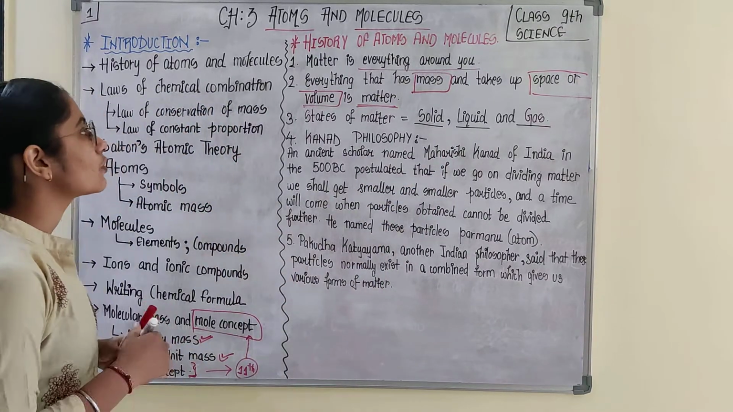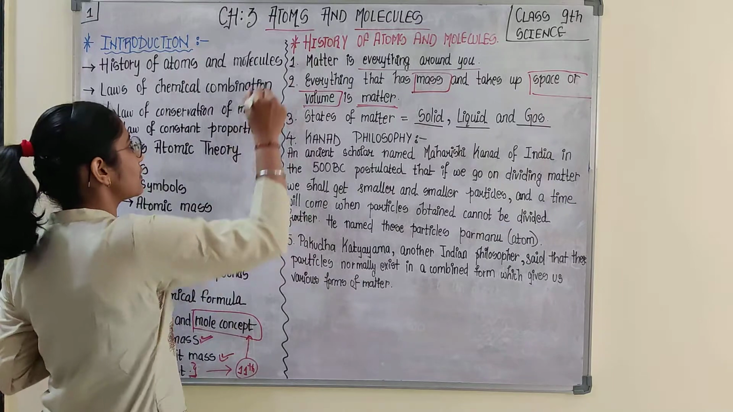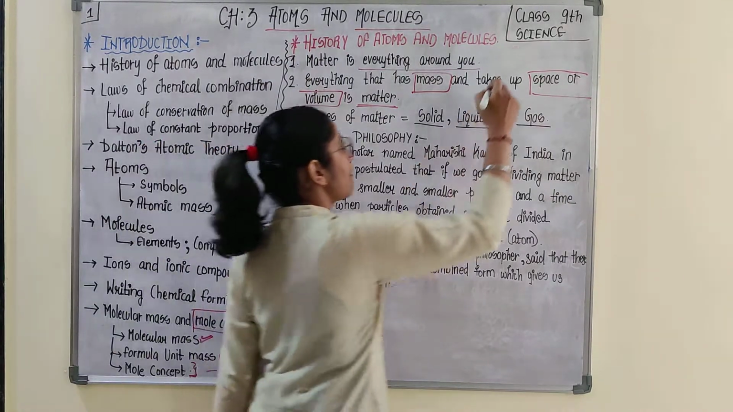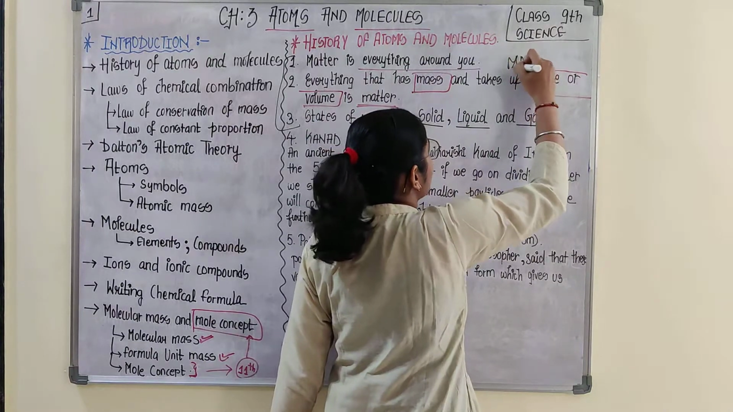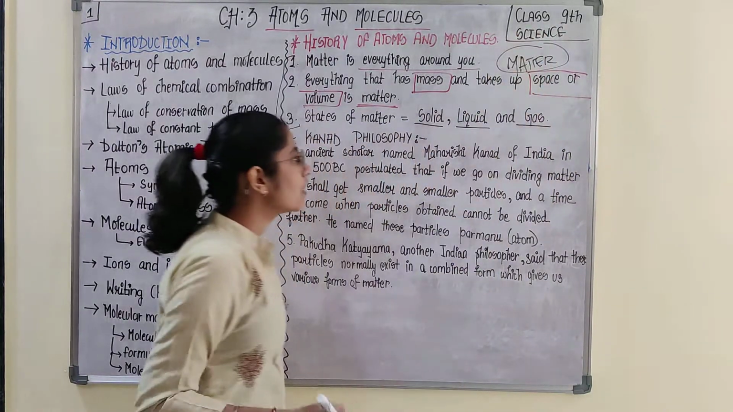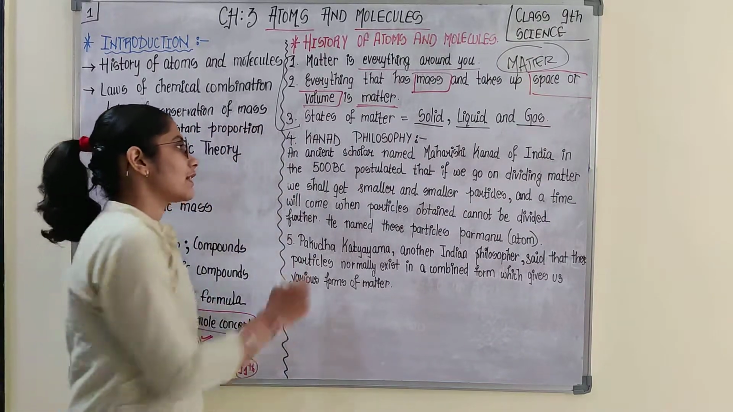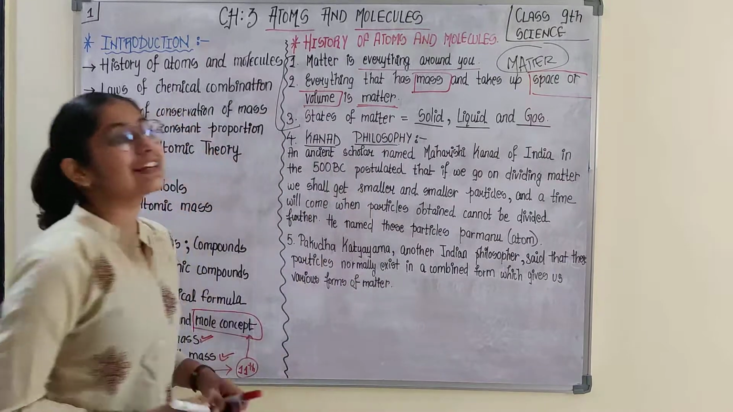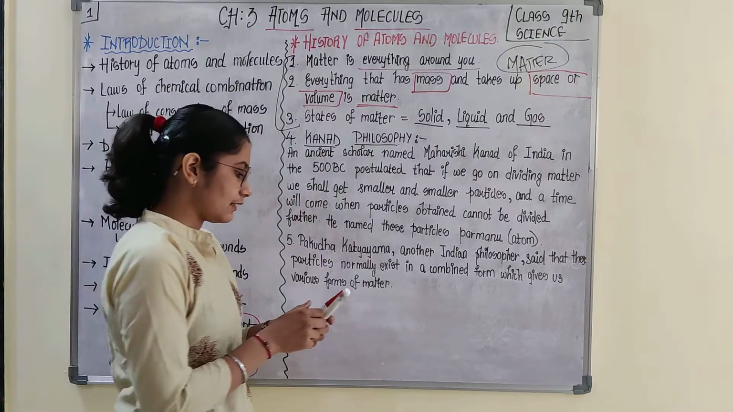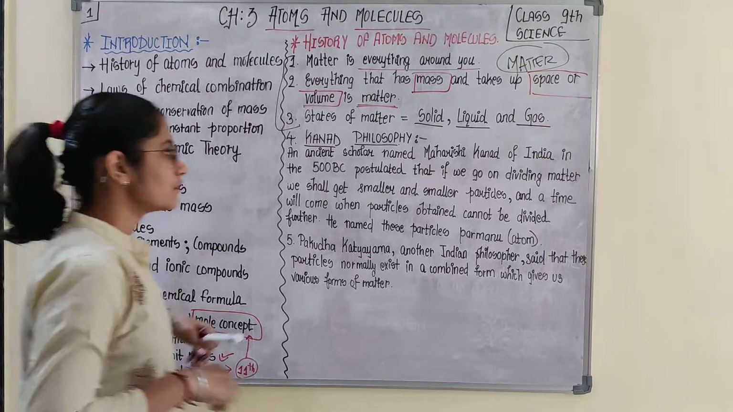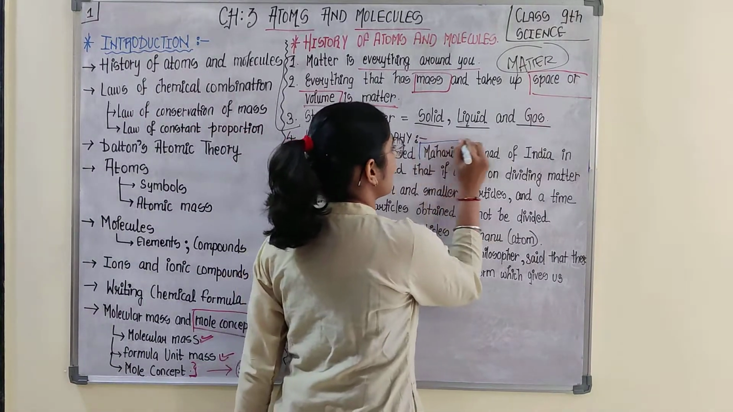So moving down to the history. This was the introduction regarding atoms and molecules, and this was regarding matter. If we talk about history, first is Kannada philosophy. An ancient scholar named Maharishi Kannada. Remember this name, Maharishi Kannada.